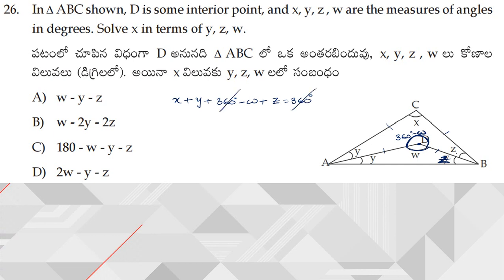So on both sides I can cancel out this 360 degrees. Now since I need the value of X, X is equal to this minus W will become plus W, this plus Y will become minus Y, this plus Z will become minus Z. Hence the relation between X, Y, Z, W is X is equal to W minus Y minus Z. Hence option A is my answer here.